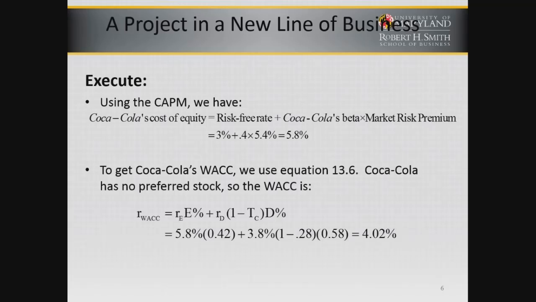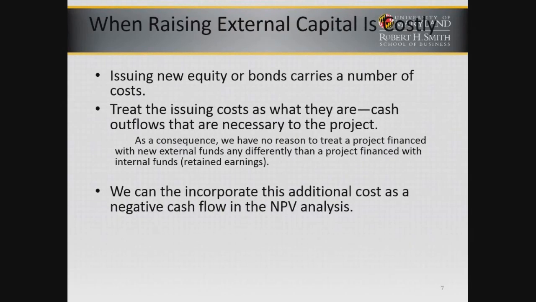4.02%. If we had used the 6.6% cost of capital associated with Heinz's existing business, we would mistakenly have used too high a cost of capital. That might lead us to reject the investment even if it truly had a positive NPV at 4%. Now, what about if we're using external equity? That may be more costly because issuing new stock or bonds carries a number of costs.